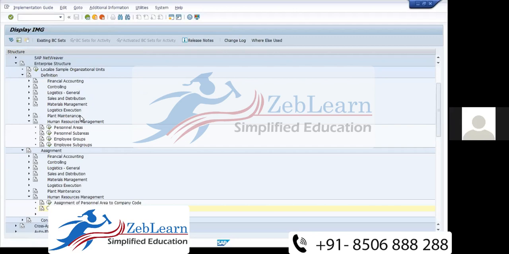SAP, how to create the SAP HR structure, the enterprise structure and personal structure part is completed. Now it's your turn. You have to create each and everything in your system. Take any example, a time scenario or according to your registering organization, and create each and everything. Okay, now it's your turn. Any doubt, any confusion in this topic? Anyone?